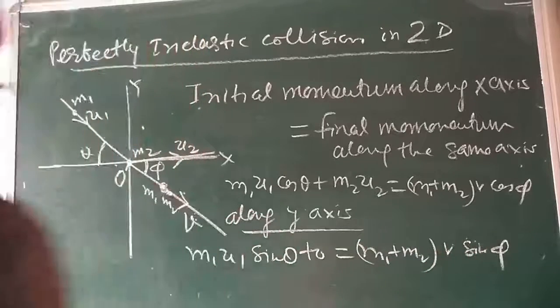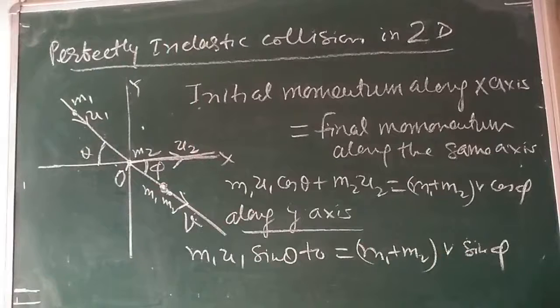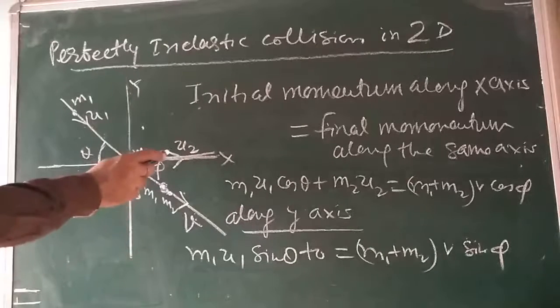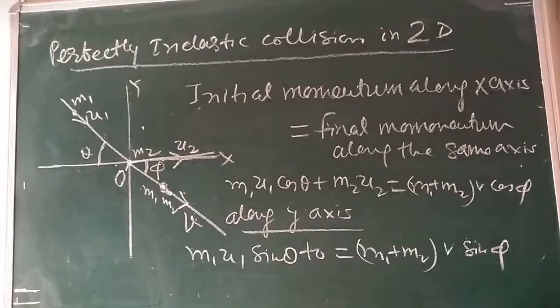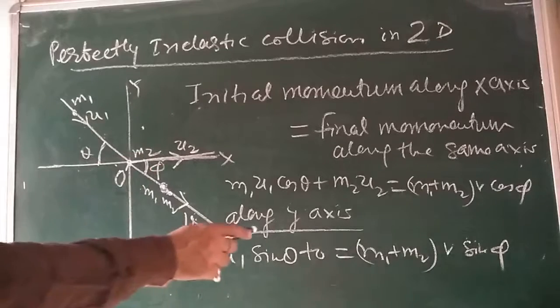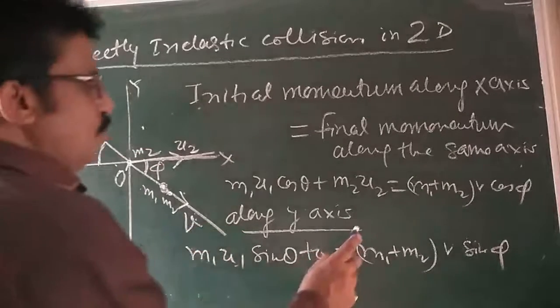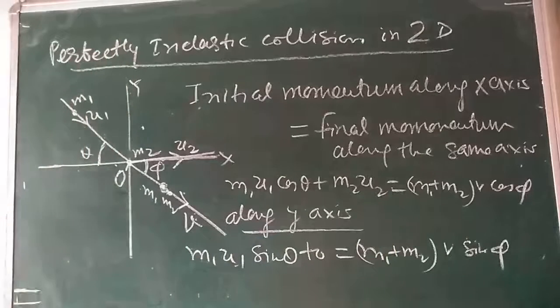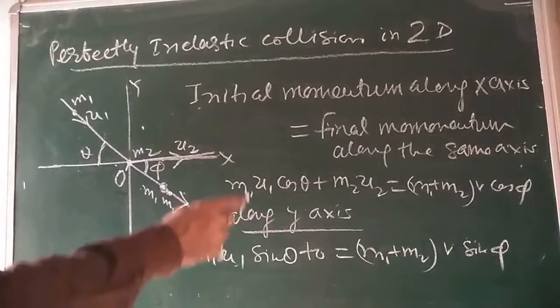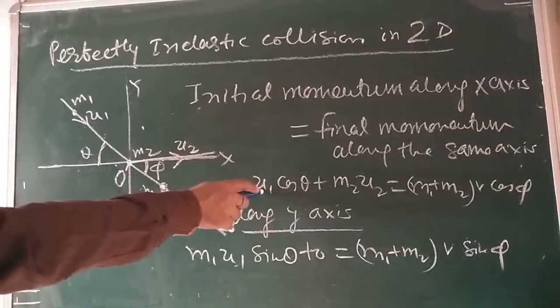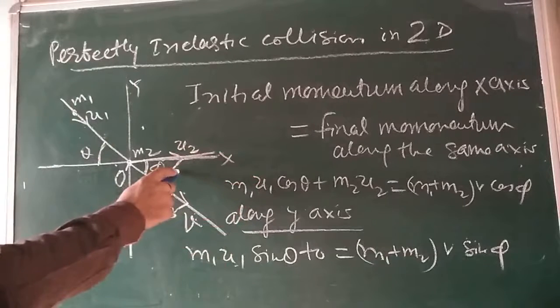This is the equation here. This makes an angle phi. So knowing m1, m2, u1, u2 and theta, I can calculate the final velocity v and its direction angle phi.